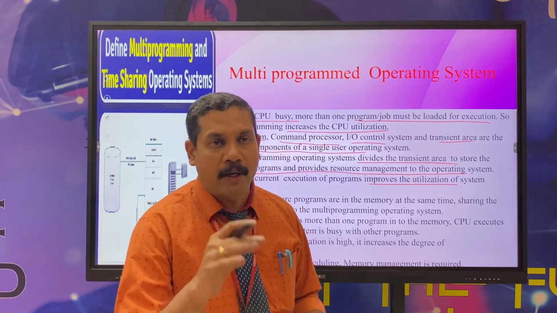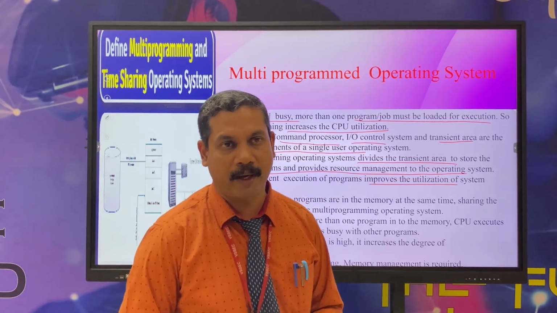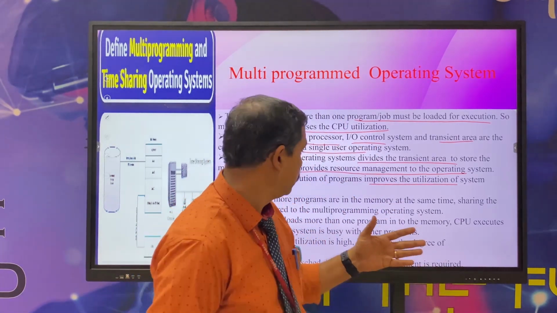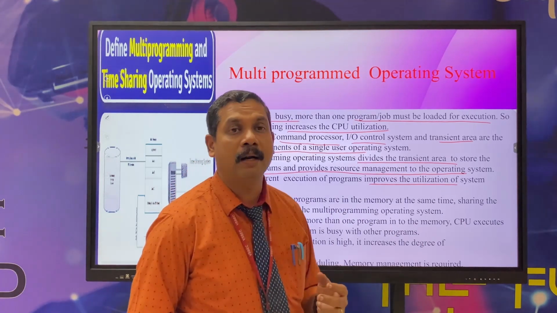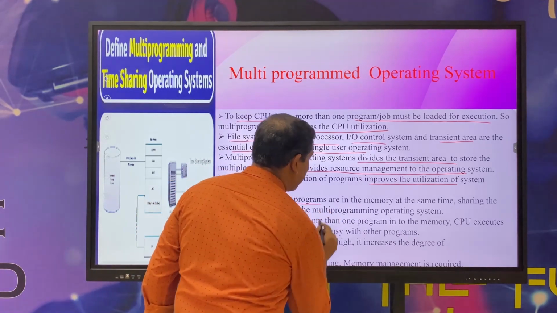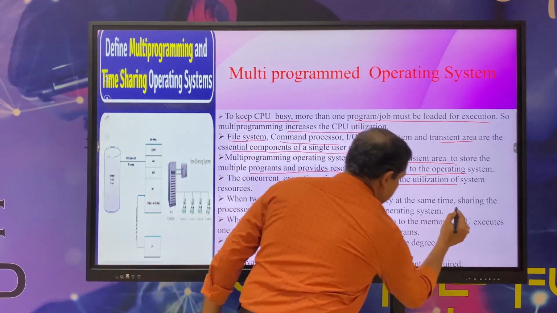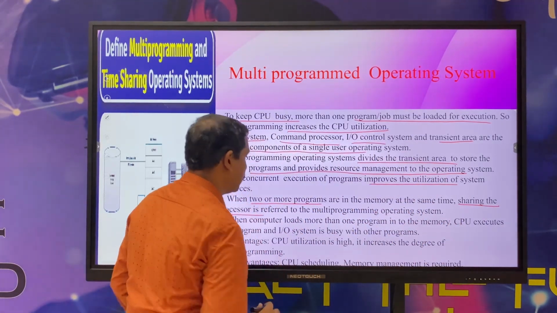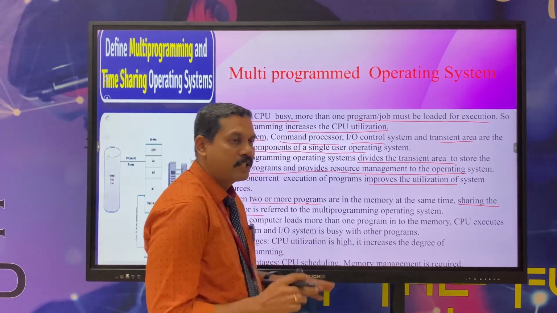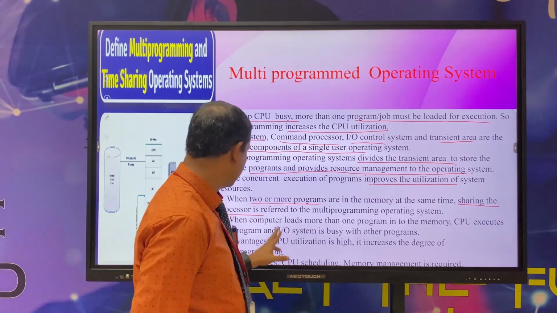Next point, when two or more programs are in the memory at the same time, we first load a number of programs. In memory, two or more programs can be loaded at the same time, and the operating system shares the processor. Sharing the processor is referred to as the multi-programming operating system. This is one of the advantages of the multi-programmed operating system.